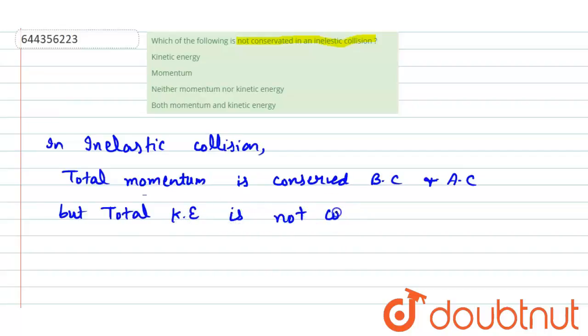Kinetic energy is not conserved. So we can say that option number 1 is correct.